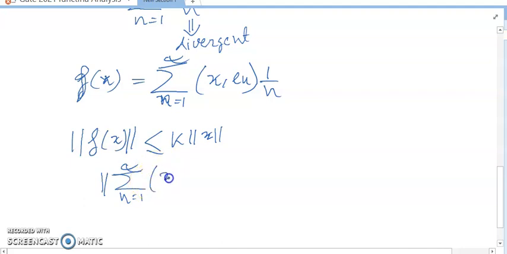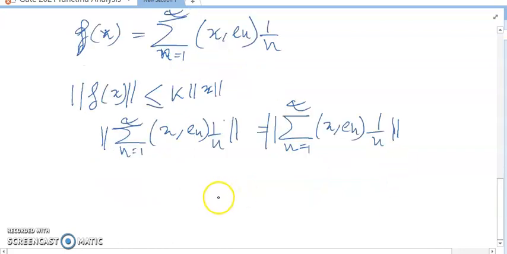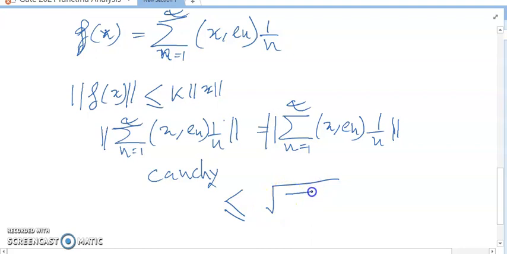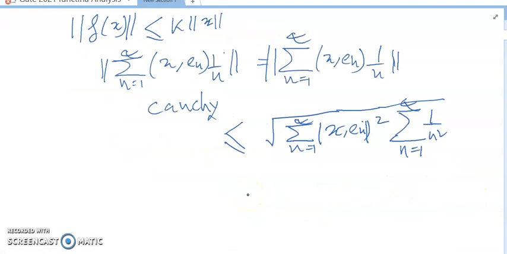By the Cauchy inequality, this is less than or equal to root over the summation of 1 by n square, times norm of x. Since 1 by n square is a convergent series, the summation of 1 by n square is finite, so it is less than or equal to a constant times norm of x.